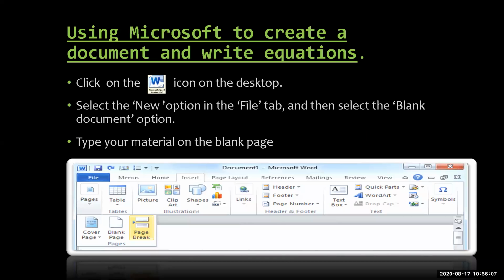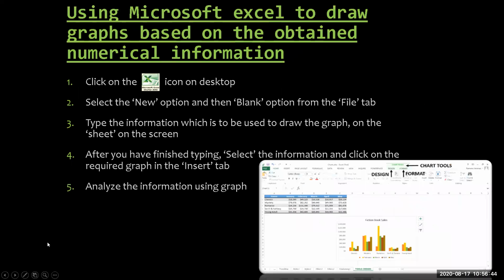Then we will see how to create a document using Microsoft Word and how to write an equation. What is the procedure for making a Word document? Click on this icon, which you can find on your desktop. Then select the new option for a new file, and whatever material or document you have to prepare, you can write on that page and save it. We will see this.